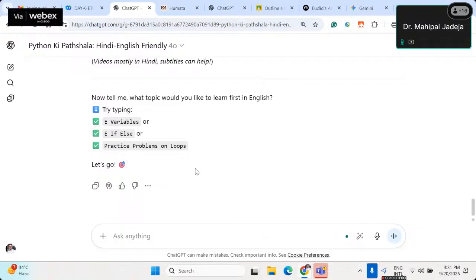But for now, let's say I'm interested in creating a story so that I can understand a particular topic nicely. For example, with respect to Python programming, I am just writing my name. Let's say my name is Mahipal. I like, let's say, chess, but I don't know anything about the while loop for now. So I will just say this.